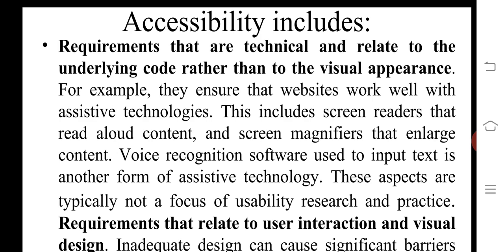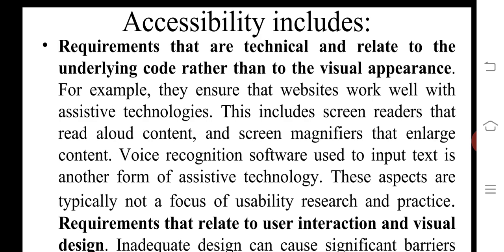Voice recognition software used to input text is another assistive technology. These aspects are typically not the focus of usability research and practice. So here the important role is the accessibility requirement.